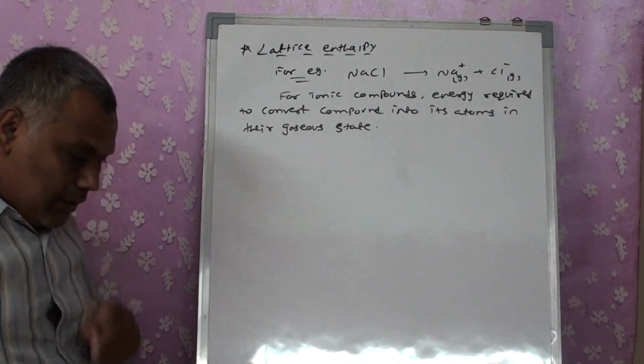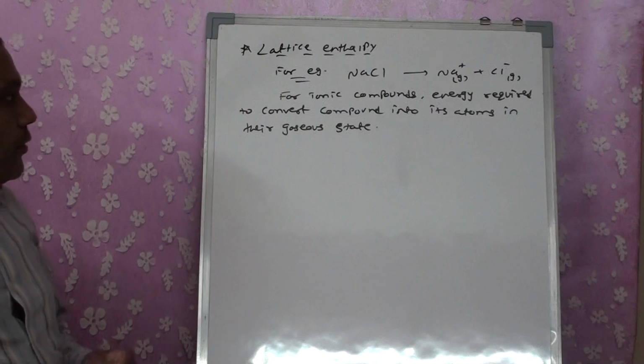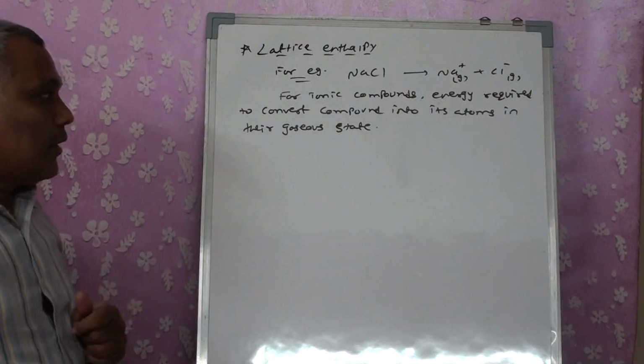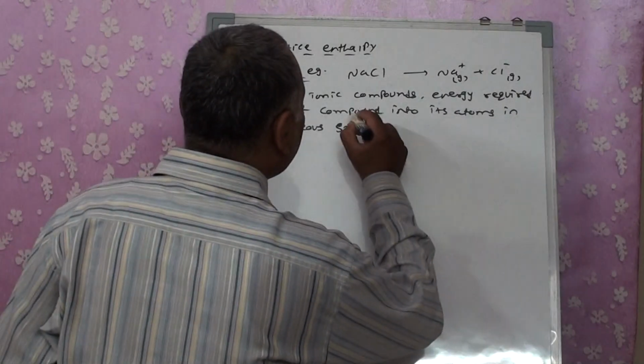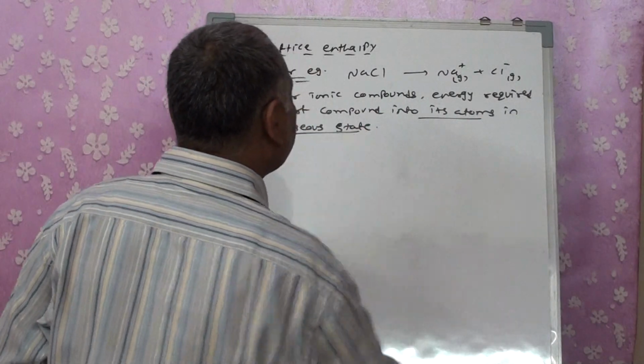The amount of energy required to convert the compounds into its atoms in their gaseous states. Right? Now why do we want to use that word, in their gaseous state?